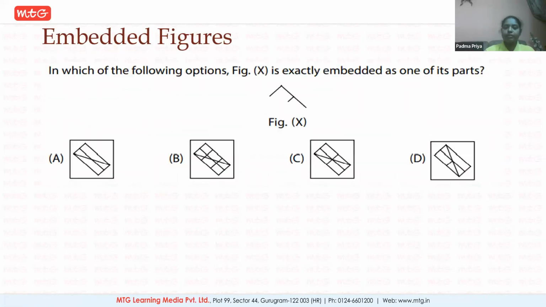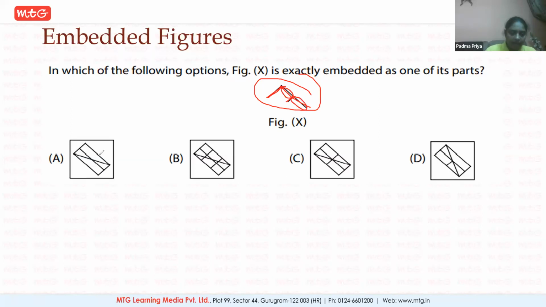Embedded figures. Embedded figures are something where you need to find the hidden picture in a given picture. Like, see, this part you should observe in the given pictures. In which of these figures you find this part is the question. See here, if you observe carefully, you can see that you have one slanting line this way and 2 slanting lines in the same direction, one bigger, the other smaller. And how are these 2 slanting lines there? This is making this one slanting line into 2 equal half parts. This is the important thing you should observe.